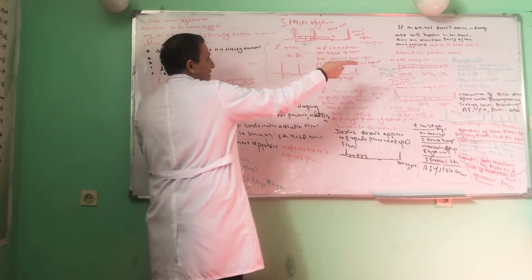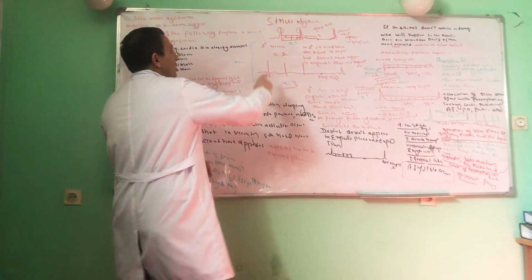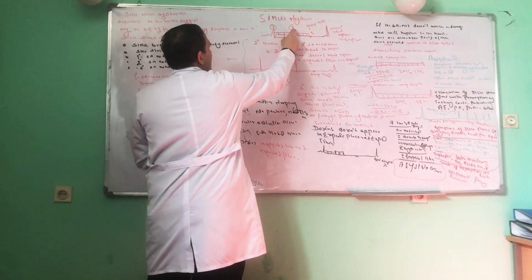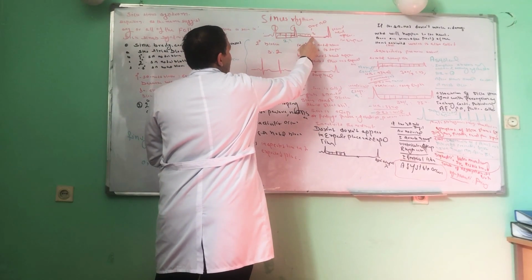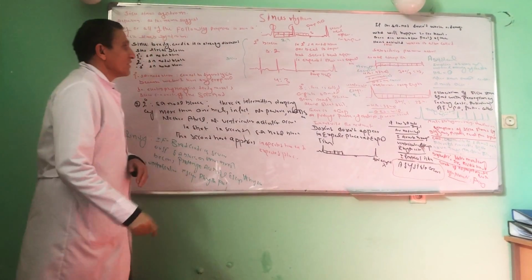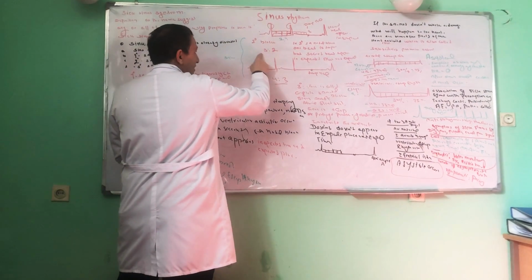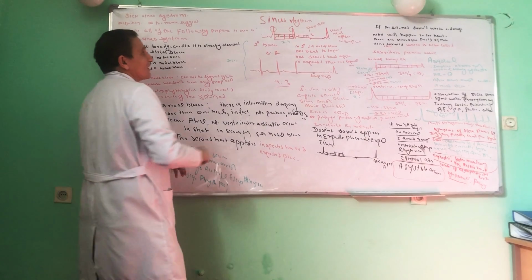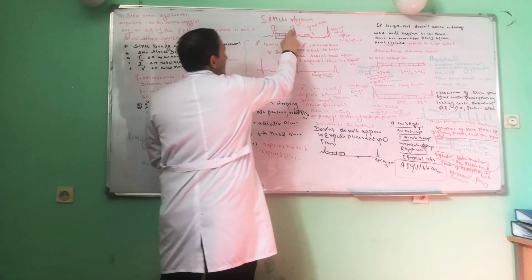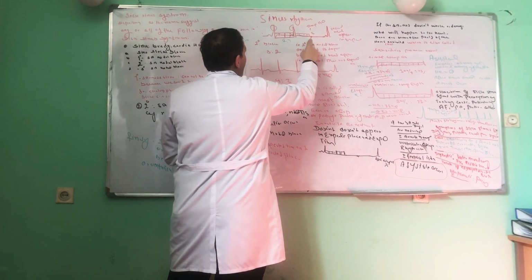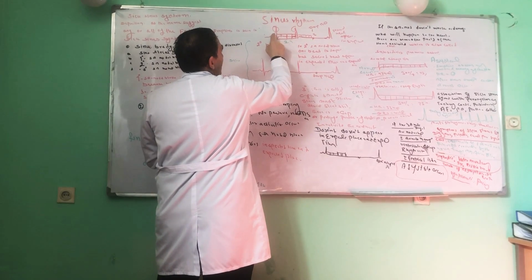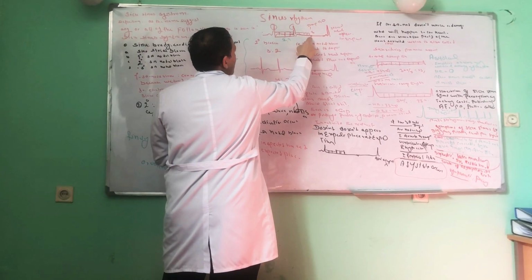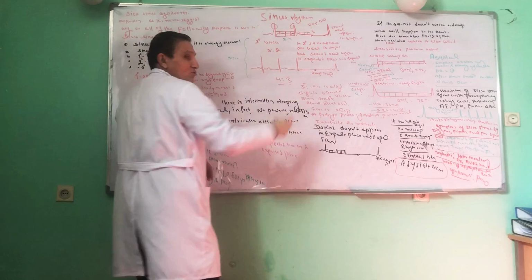But how should this be read and how should I mark this? For example, this was one QRS complex, this is the second QRS complex, the third is dropped. When you want to write it, you should write like this, 3, 2, 2. Did you understand? For example, one QRS complex, two QRS complex, the third is dropped. We have got 1, 2, 3. The third one is dropped. So we have got 3, 2, 2.